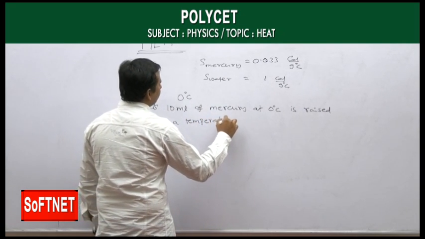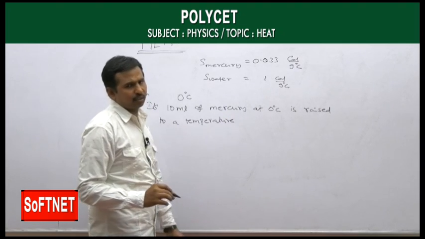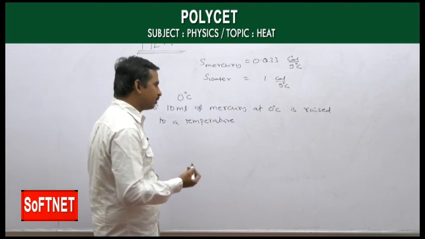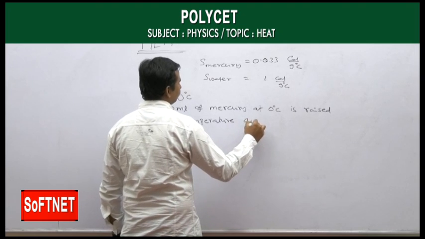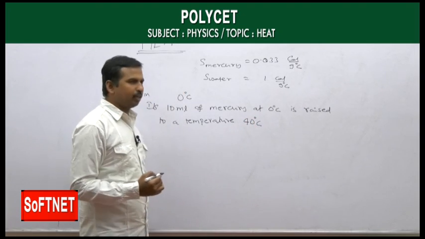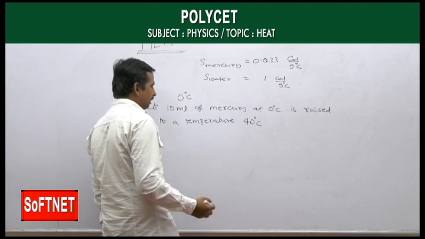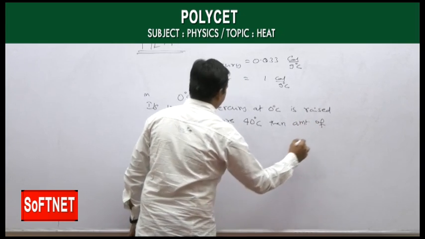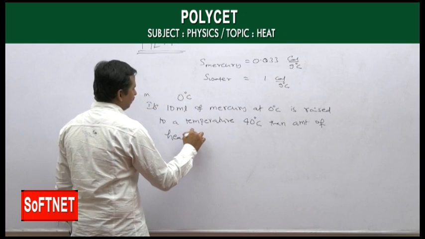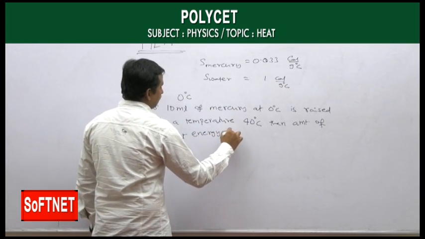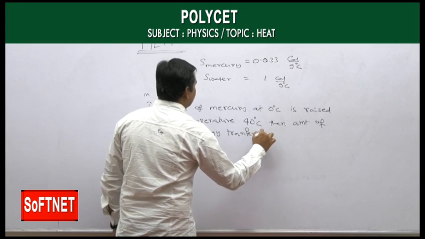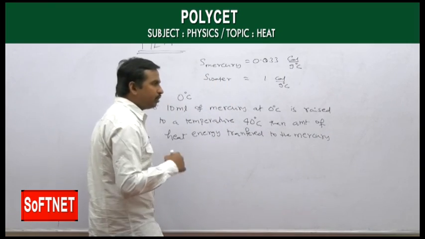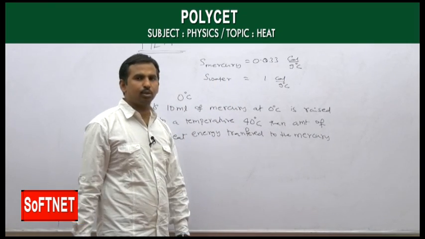as for normal body temperature, that is about 37 degrees Celsius. Let us suppose we take a little more, 40 degrees Celsius. If 10 ml of mercury at 0 degrees Celsius is raised to a temperature of 40 degrees Celsius, then the amount of heat energy transferred to the mercury is, means our body is losing the heat energy and we are supplying the heat energy to the mercury here.